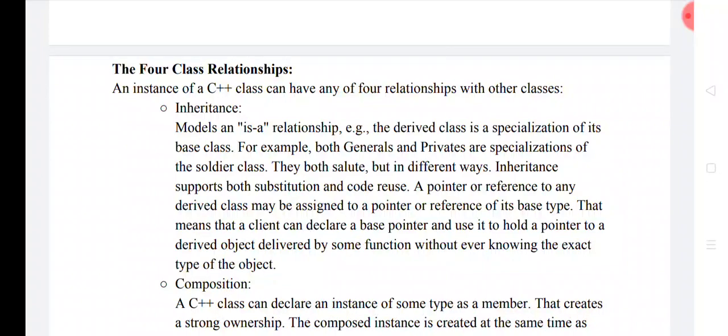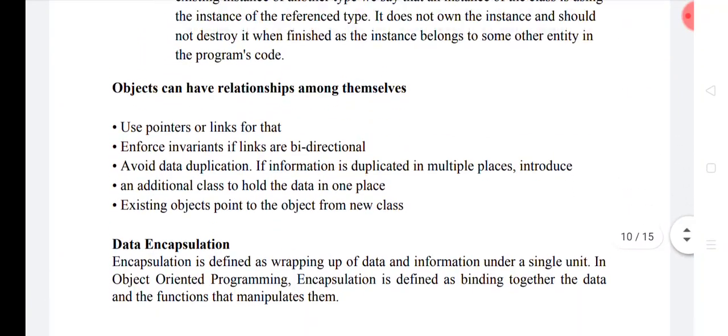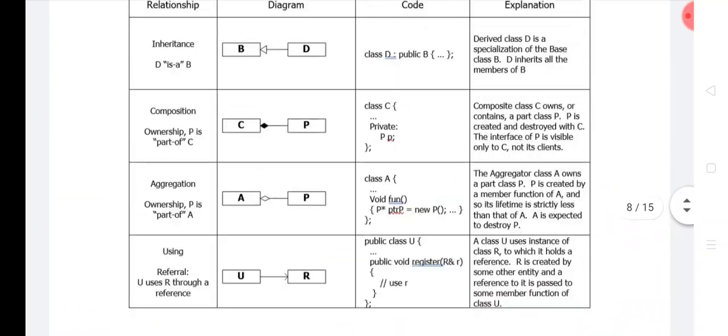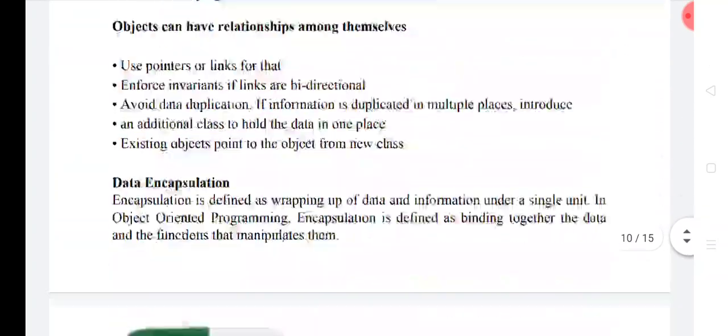All these types of relationships are shown here in these definitions. You can go through these definitions after going through this diagram or table.